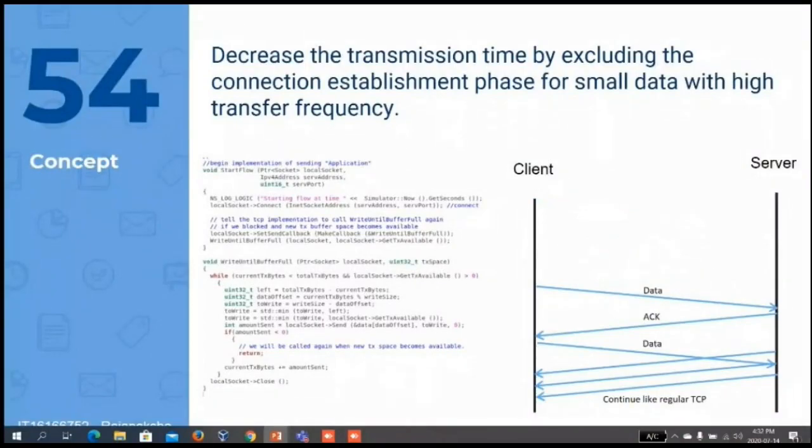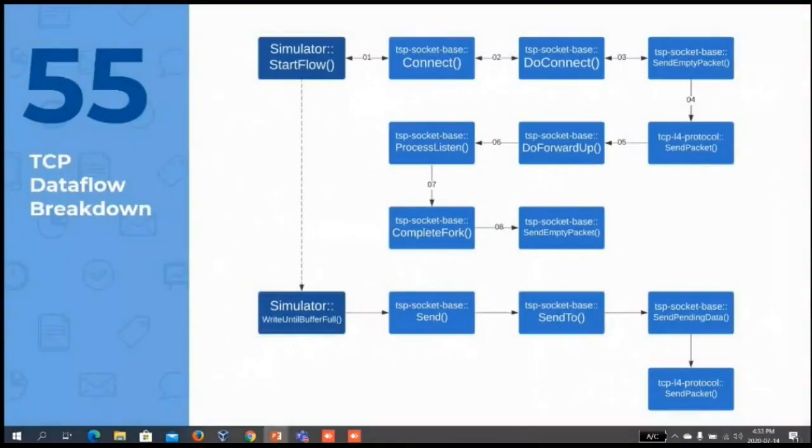So this is basically what I'm doing. Researchers have found that in TCP the connection establishment phase can sometimes take up to 1 minute. So in EMTP, for small data which has higher transfer frequencies, we are going to exclude the connection establishment phase, and we are going to send the data from the first packet itself. To do that, we have written a simulator. On the left side, you can see a part of the simulator code.